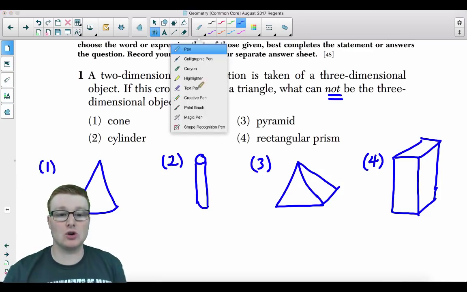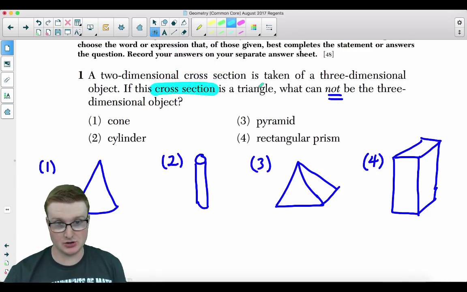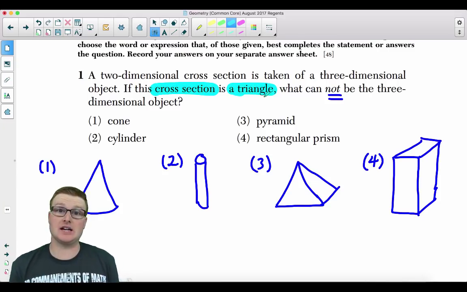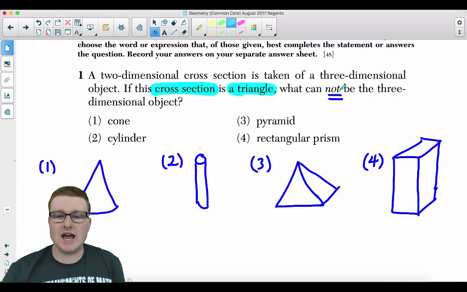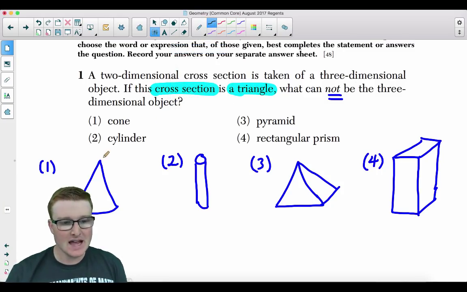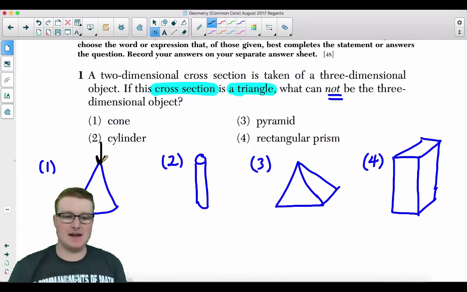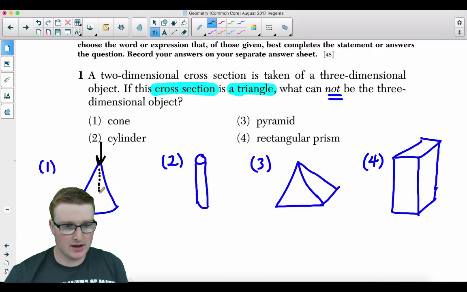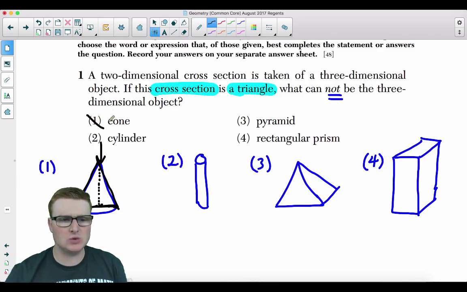the cross-section. They're telling you what the cross-section is. The cross-section is a triangle. Remember what a cross-section means. A cross-section is if you take a knife or whatever cutting utensil and you just slice the object. What does it give you? Okay, so which cannot be the 3-dimensional object? Well, if I were to take a slicer and slice downwards on the cone in an up and down vertical fashion, yeah, I would get a triangle like that. Or just the whole thing like this. This is a triangle right here, okay? So a cone does work. That will produce a triangular cross-section.